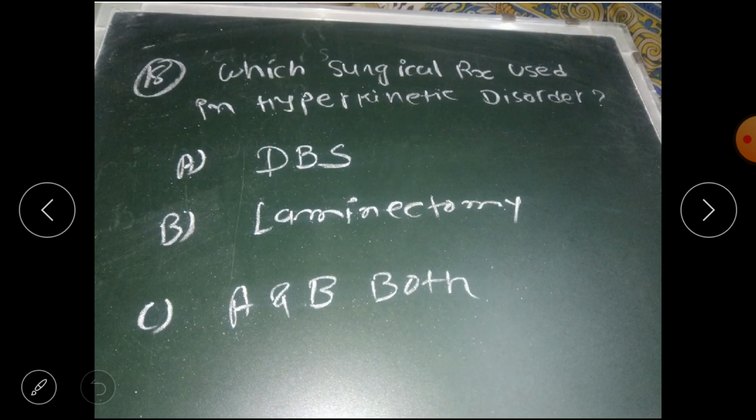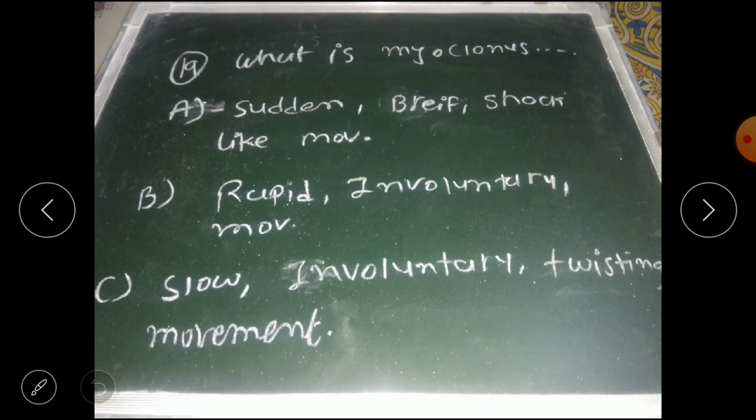Question number 18. Which surgical treatment is used in hyperkinetic disorder? DBS, that is deep brain stimulation, laminectomy, or A and B both? Which is the most used surgical treatment in hyperkinetic disorder? Option A is correct, DBS, that is deep brain stimulation. I made a video regarding DBS, what is DBS, so you can refer to my videos for more information.